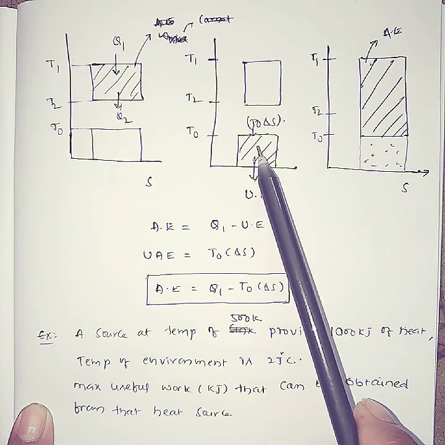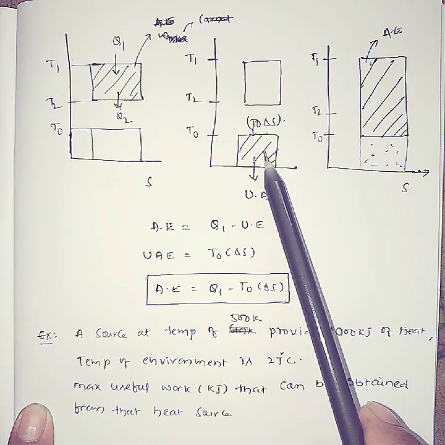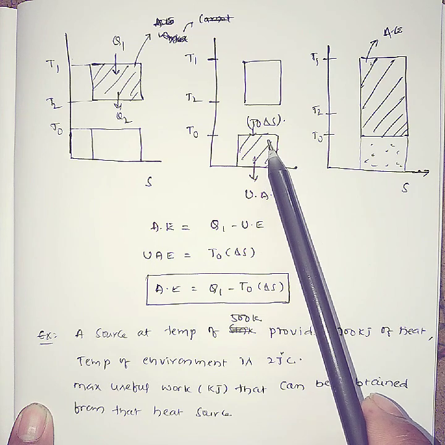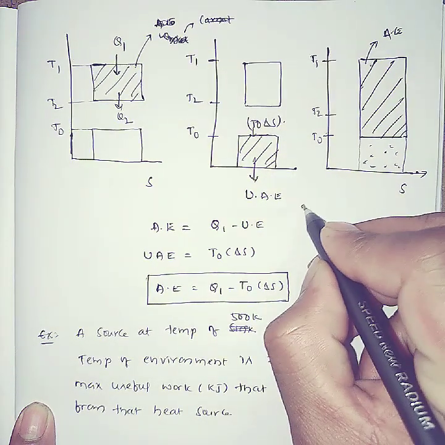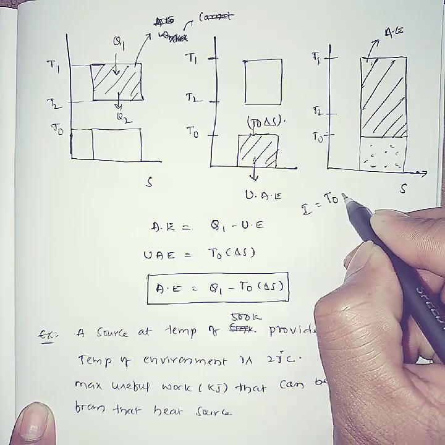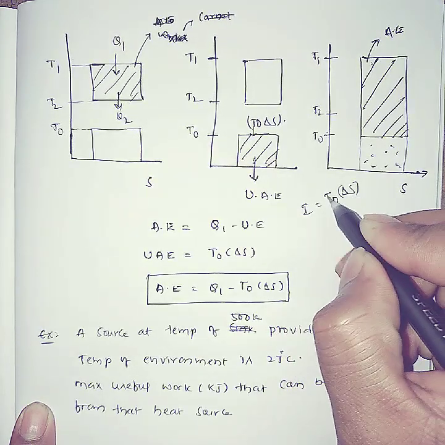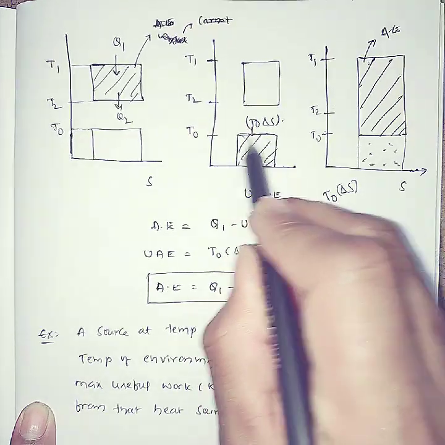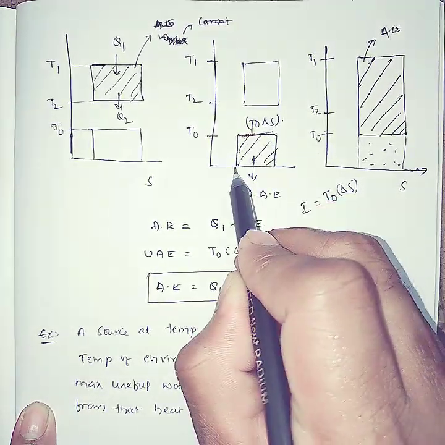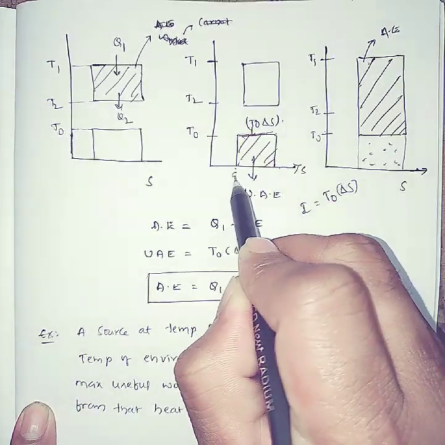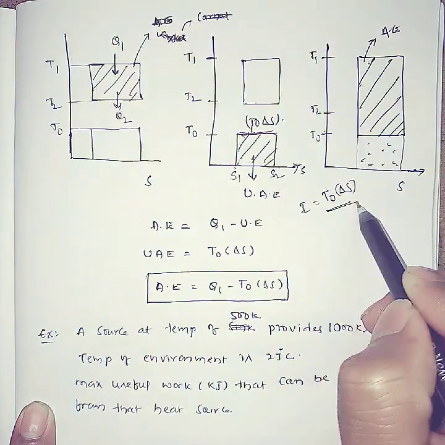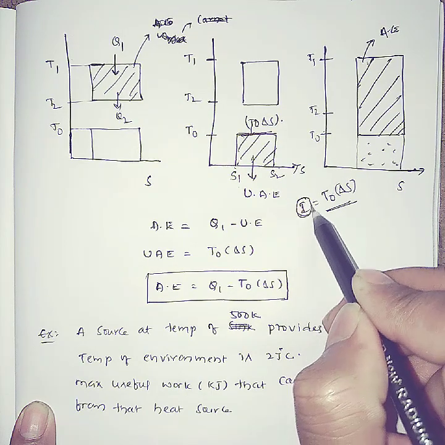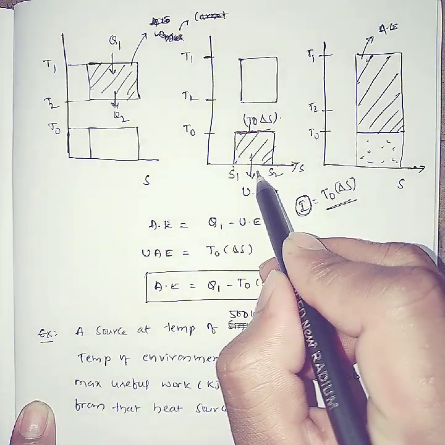What is the reason? You get this because of irreversibility in nature. How can we find the irreversibility? Irreversibility I equals T0 × ΔS, where T0 is the ambient temperature and ΔS is the change in entropy, between S1 and S2. This T0 × ΔS is the irreversibility, and it is also called unavailable energy.